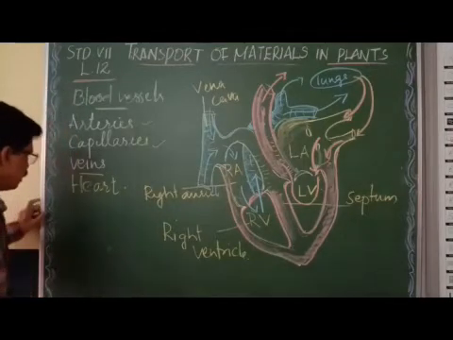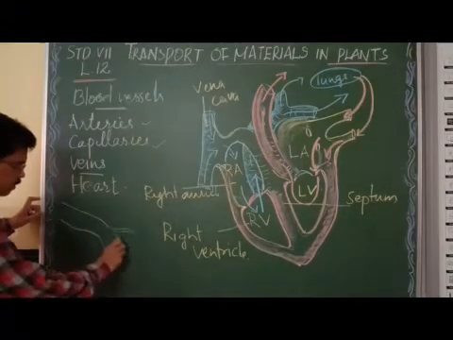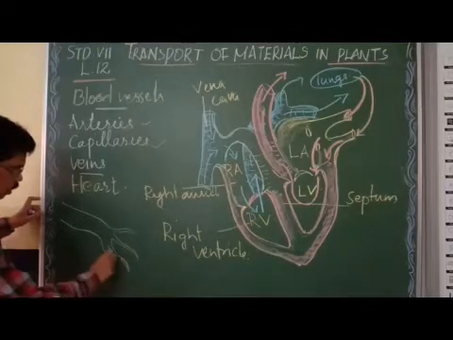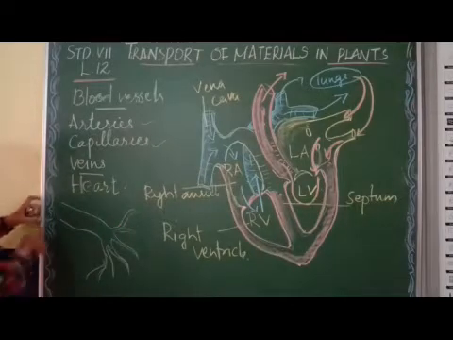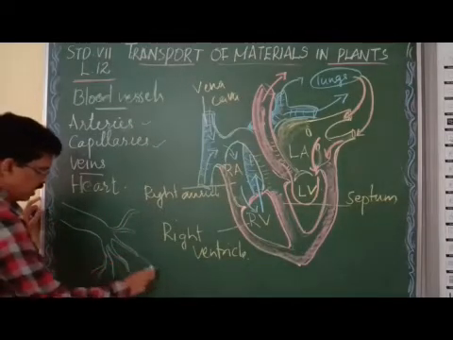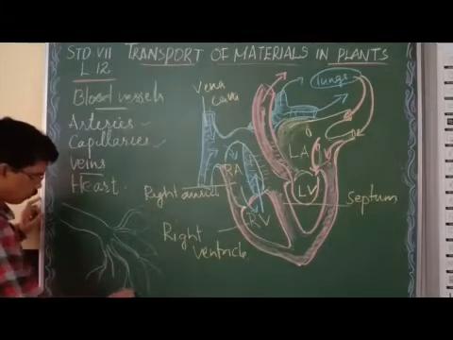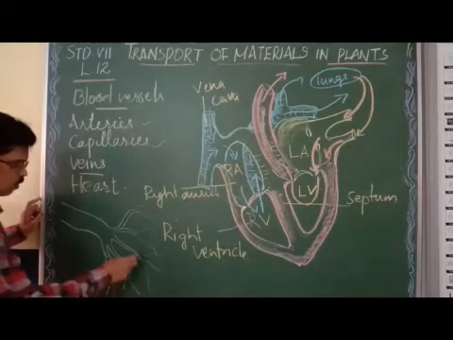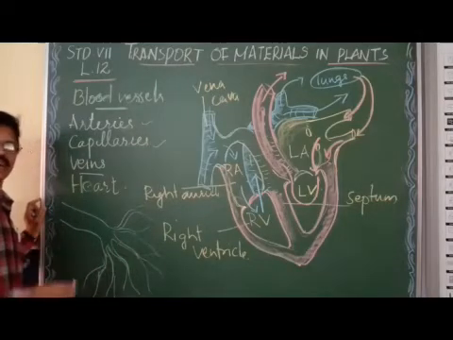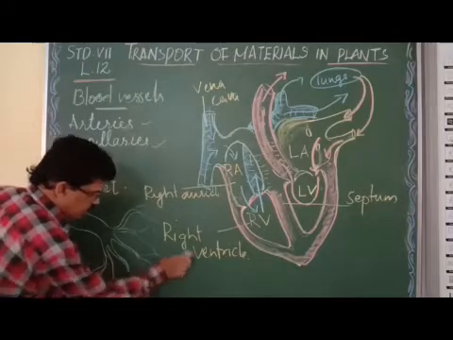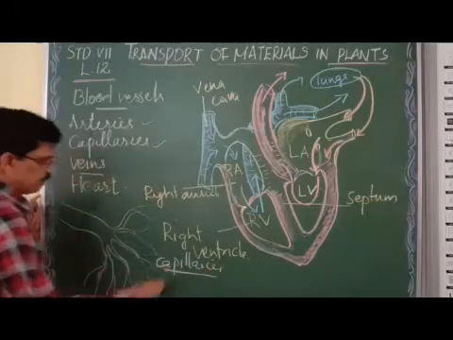Now, arteries divide and become smaller and smaller arteries. Again they become smaller, very thin blood vessels, as thin as the size of your hair. These very fine blood vessels, as thin as hair, are called capillaries. So what are capillaries? Capillaries are very thin blood vessels.